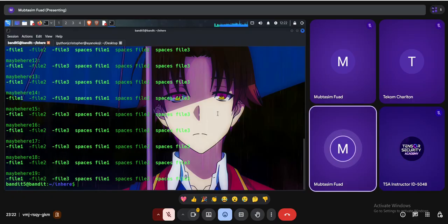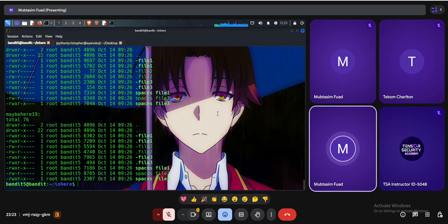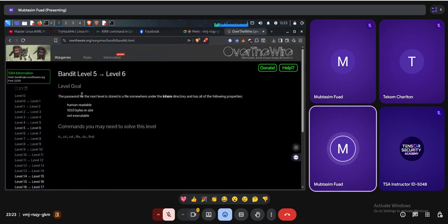In that case, what I can do is ls star then minus la, l for the long information, a for all details. Okay, now we have more detailed information, like which file has what kind of information. So let's use some hints that were specified. First of all, this is human readable. That means the file doesn't have any binary. Then 1033 bytes in size.